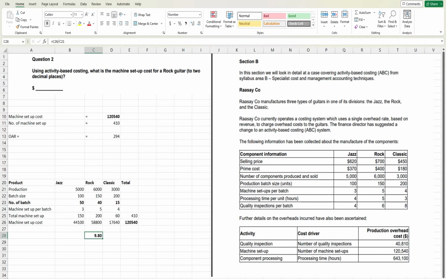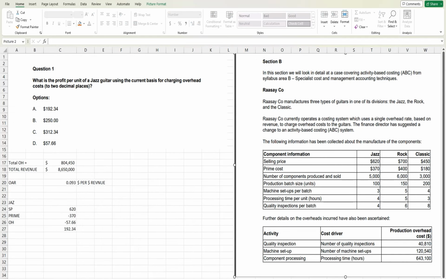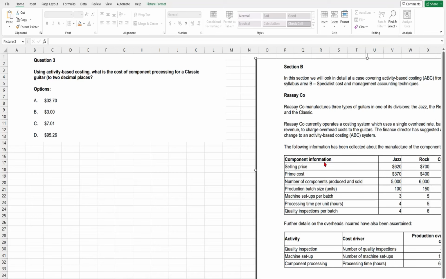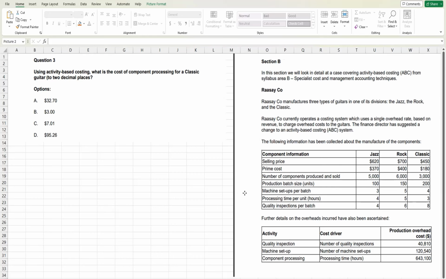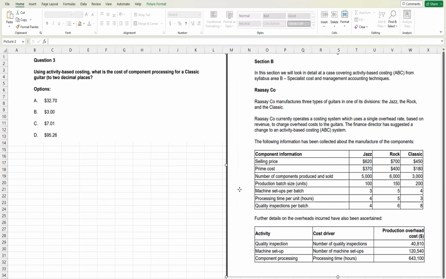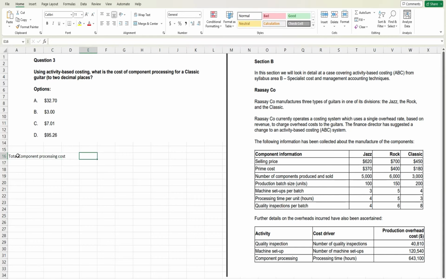Okay, so we are done with 1 and 2, right? So let's have question number 3. For question number 3, the question is asking for the component processing cost for the classic guitar. So let's first see what the total component processing cost is. It's 643,100. Okay, and this is the cost pool.